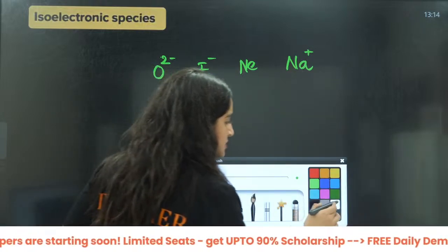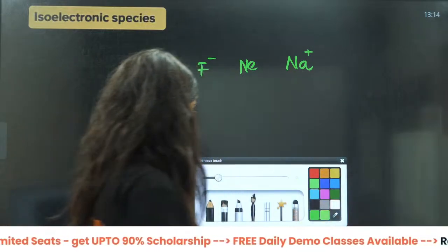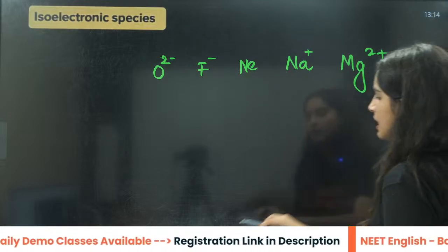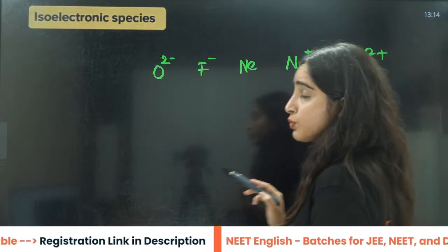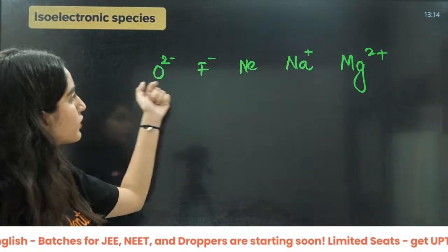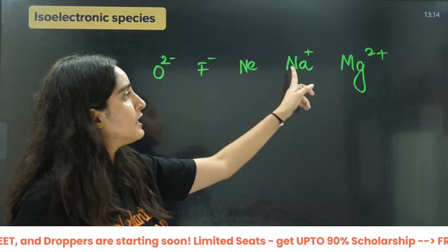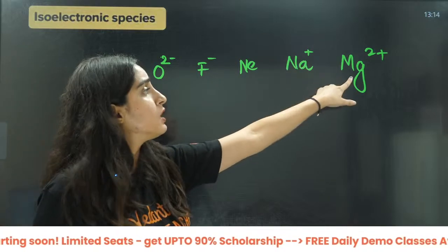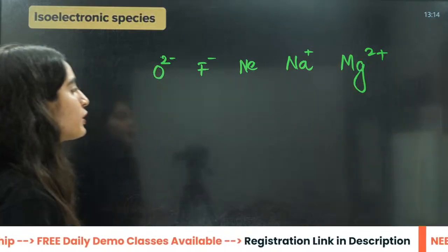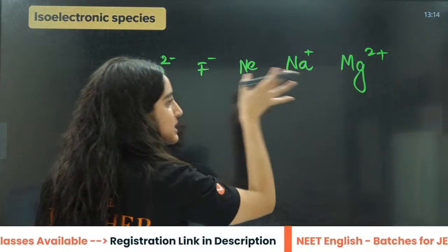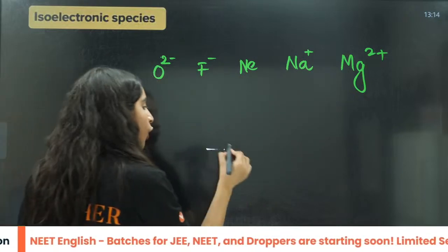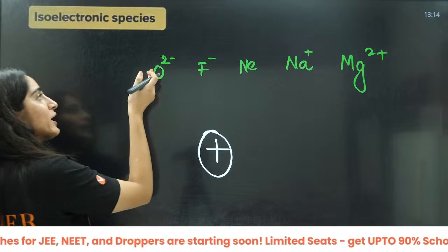Now you tell me these are isoelectronic to each other. Or one more I can write here, magnesium 2 positive. Now they are isoelectronic to each other. That means the same electrons, 10 electrons in each of them. 8 plus 2, 10; 9 plus 1, 10; neon 10; sodium 11 minus 1; magnesium 12 minus 2. All have 10 electrons. Now I'm telling you that as atomic number is increasing, see, why is this so? Because the proton count differs. Proton here will be 8 only.